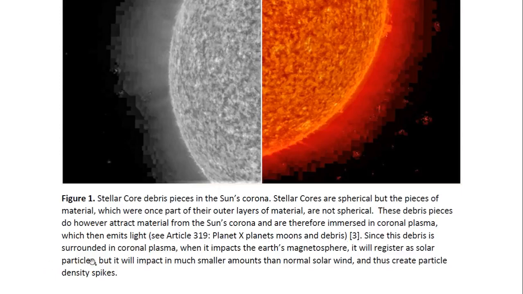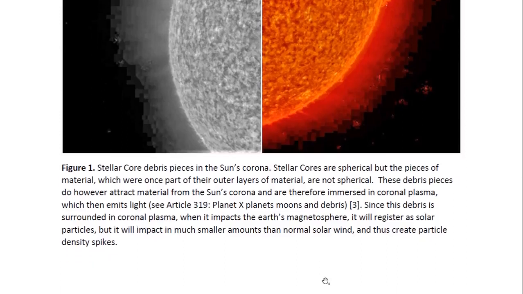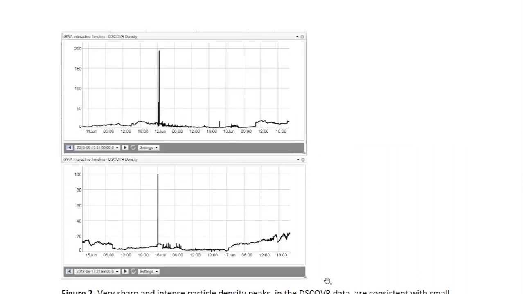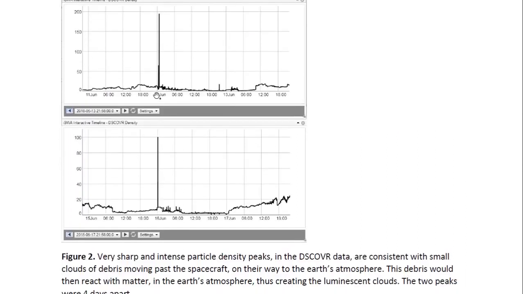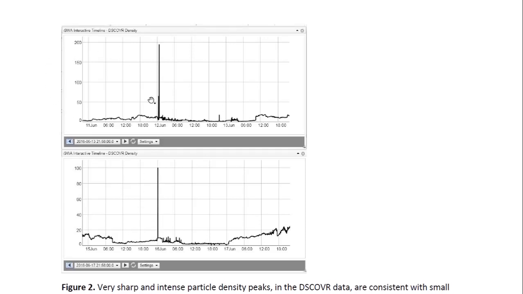Since this debris is surrounded in coronal plasma, when it impacts the Earth's magnetosphere, it will register as solar particles, but it will impact in much smaller amounts than normal solar wind, and thus create particle density spikes. And you can see some of these spikes in the data.